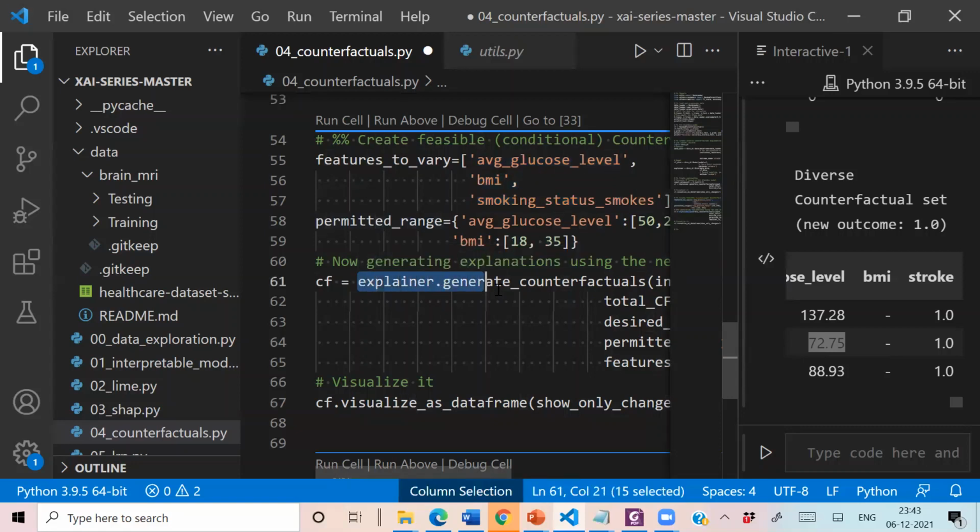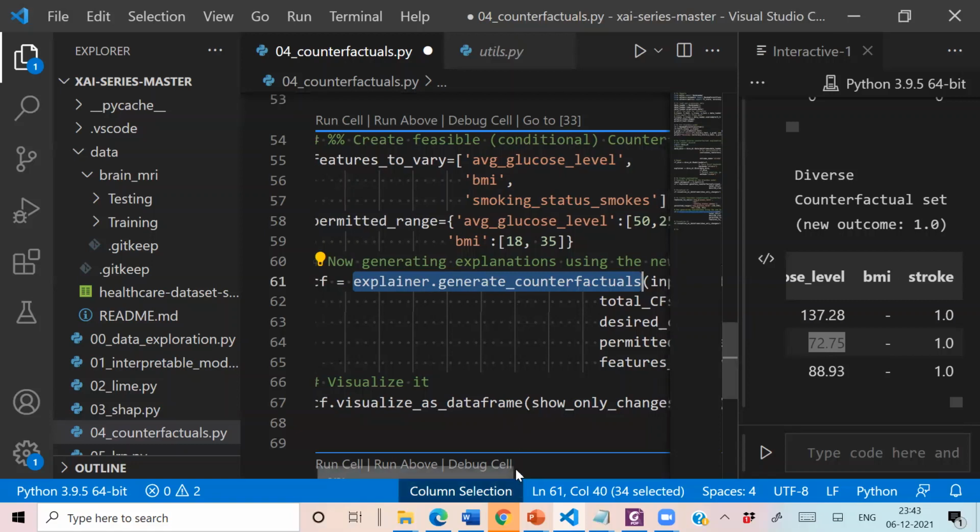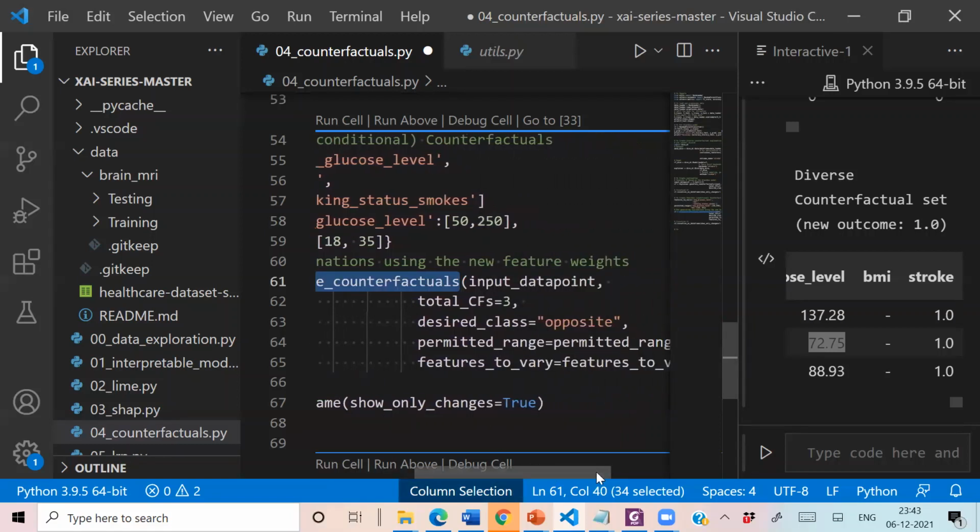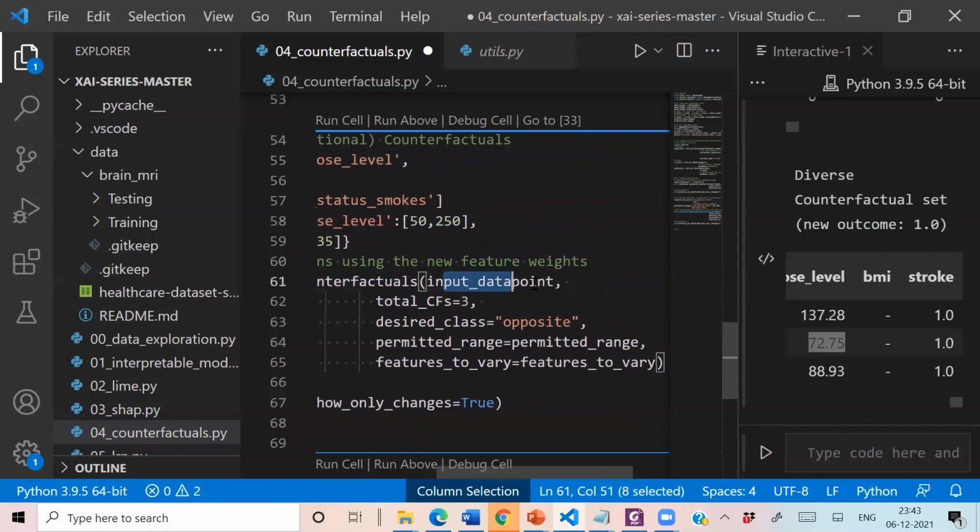Here you can see we can pass all these parameters during generation of explanations or counterfactuals. We are specifying our input data points, the total counterfactuals which need to be generated, and our desirable class. And yes, we are specifying our permitted range, and we are also specifying features to vary.